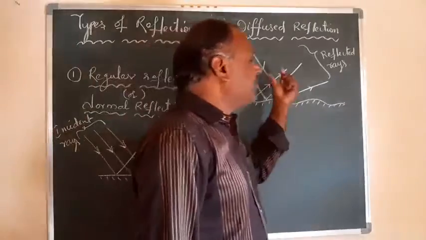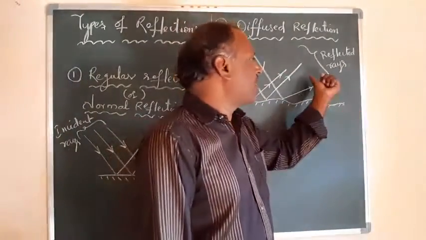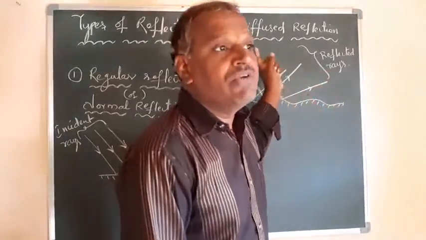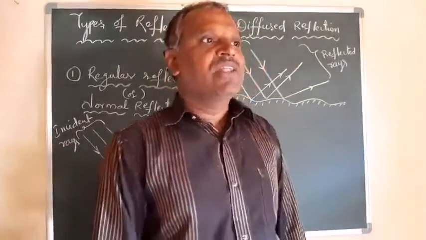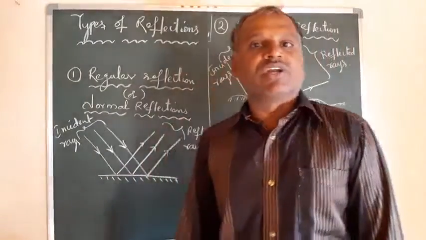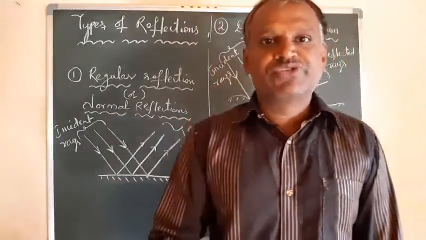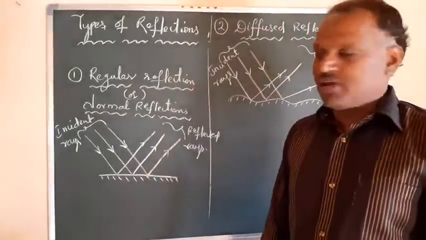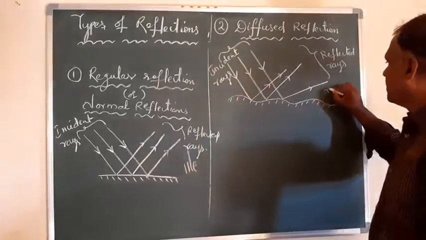Because of that, the images can be observed at different positions. You can have a number of positions where the images can be seen during this type of reflection, which is called diffuse reflection. Not a single position, not one direction, but a number of directions and positions where you can observe image formation in diffuse reflection. Here the reflected rays are parallel, and here they are not parallel.